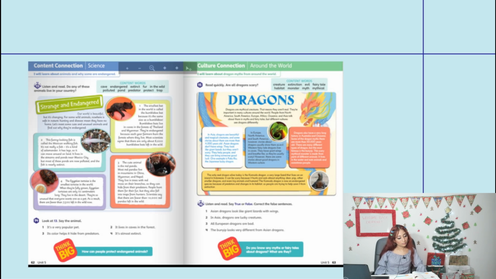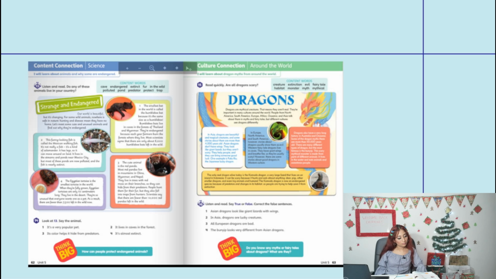3. The cute animal is the red panda. Most red pandas live in mountains in China, Myanmar, and Nepal. They live in trees with red moss on their branches, so they can hide from their predators. People hunt them for their fur, but they also fall into traps from hunters. Scientists say that there are fewer than 10,000 red pandas left in the wild.